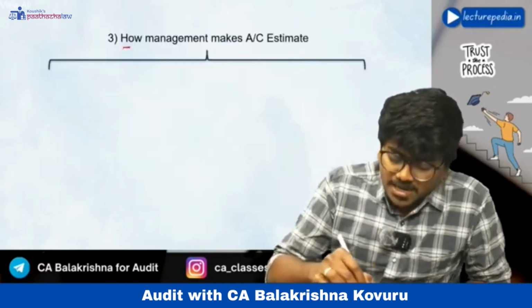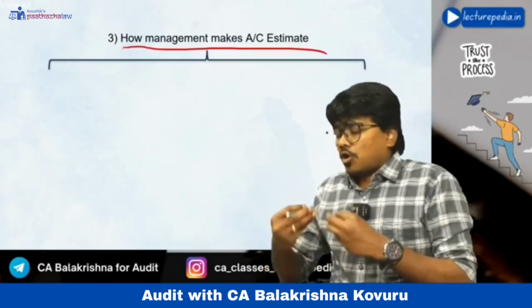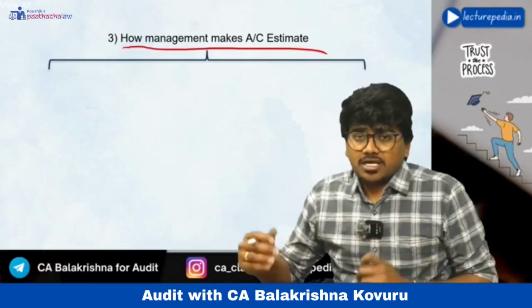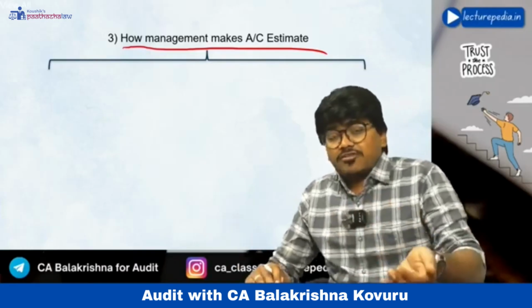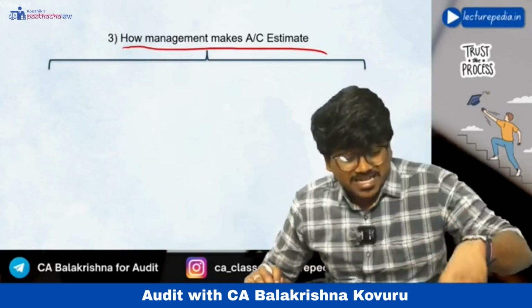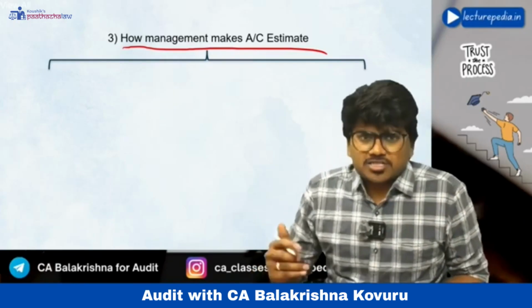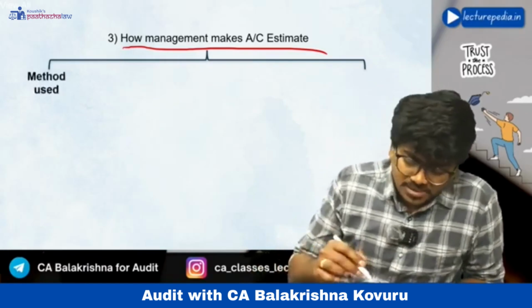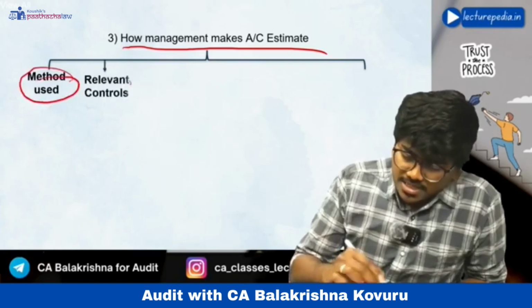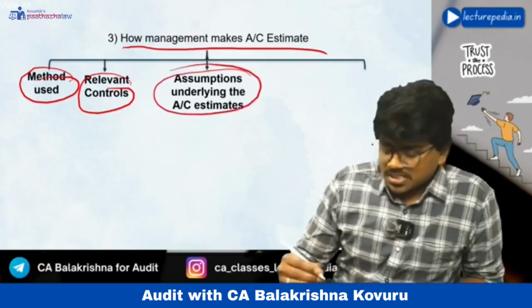Now, how management makes accounting estimates. The auditor should also understand what procedure, what method the management is following for making accounting estimates, and from where it is taking the data required for accounting estimates, and the consistency and completeness of data, and the assumptions used by the management. All this the auditor will understand. See, what method the management is using, relevant controls that the management has implemented, and assumptions underlying the accounting estimate,